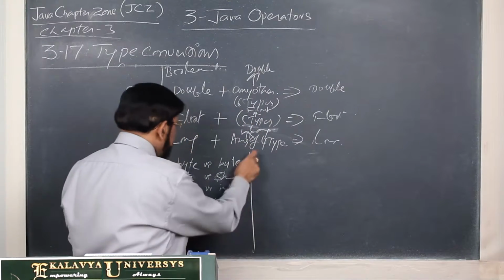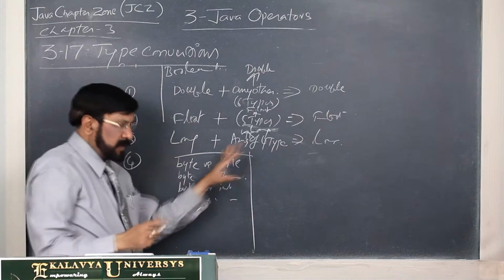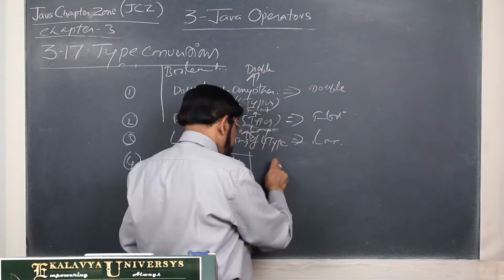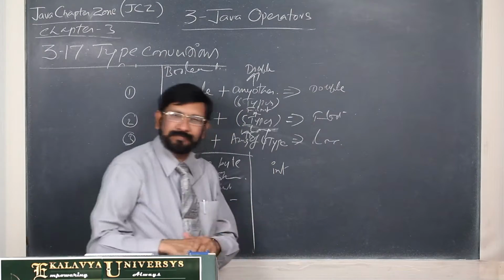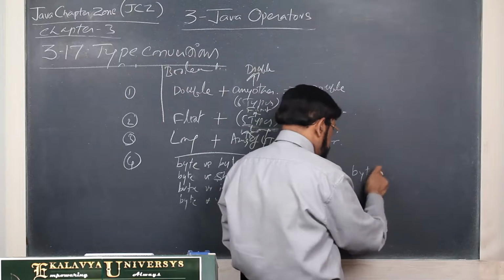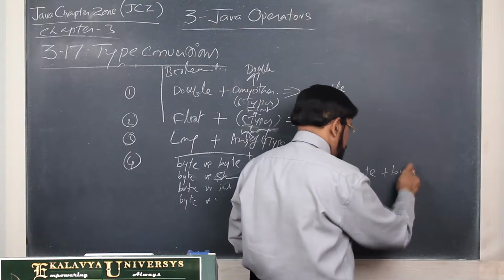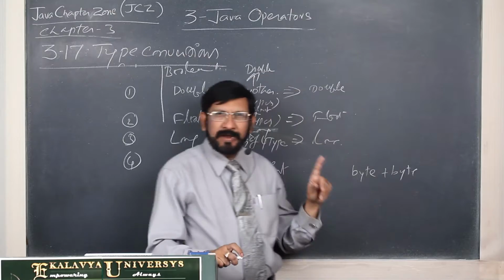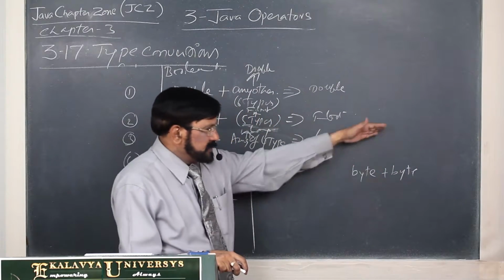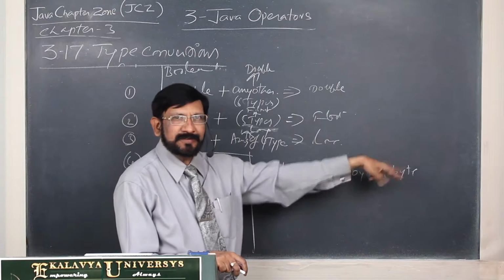So, in all the remaining combinations you can form, in all such cases they are first promoted as int. That means always remember, if you make an operation of byte plus byte, you cannot store the resultant value in byte, because first these are promoted as int versus int.